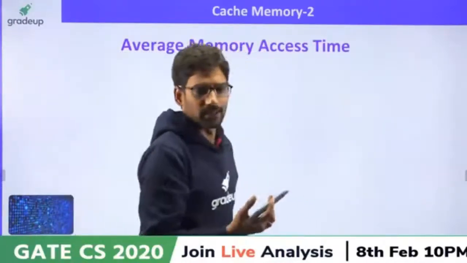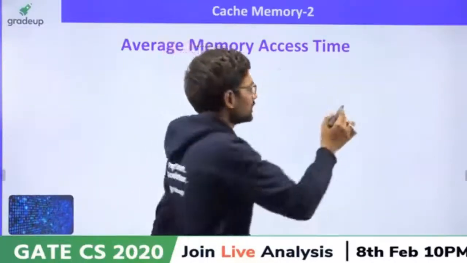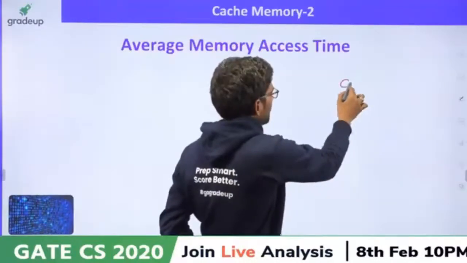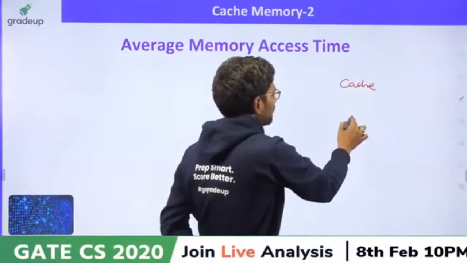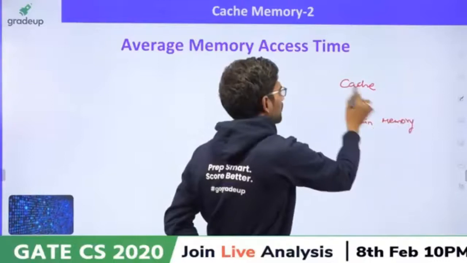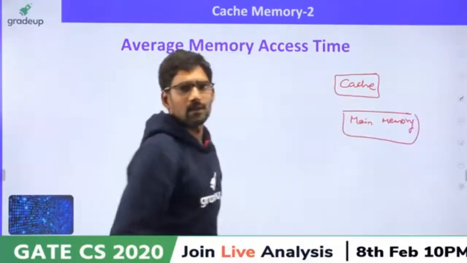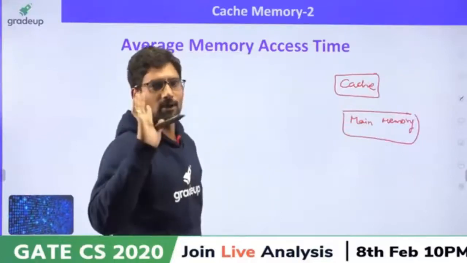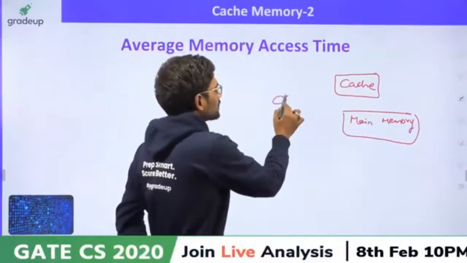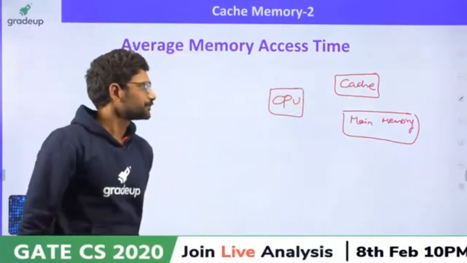I have already given the memory hierarchy, in which we have a cache memory, we have main memory, let's say there is only one level of cache memory. Now the processor is here. CPU is requesting,